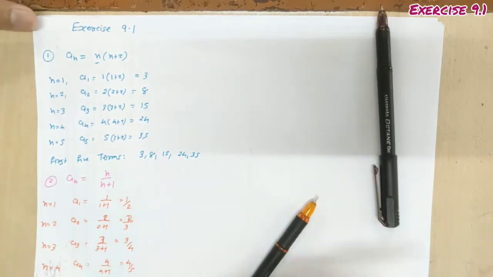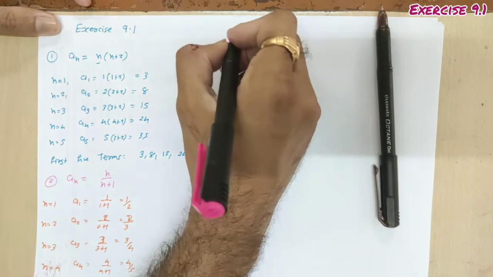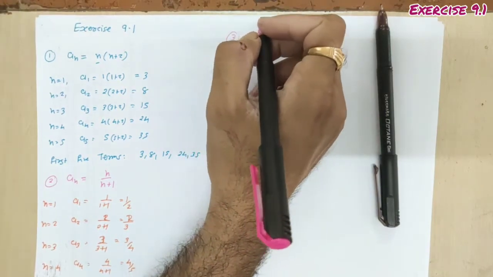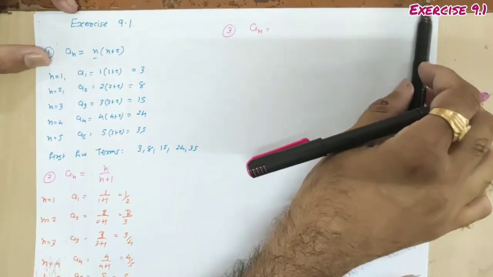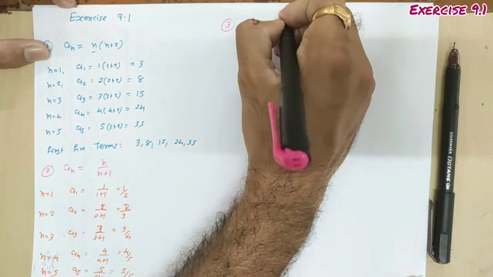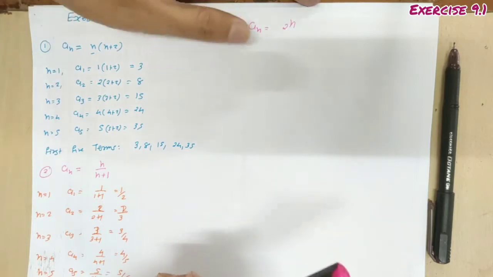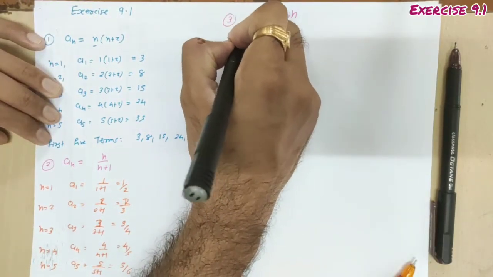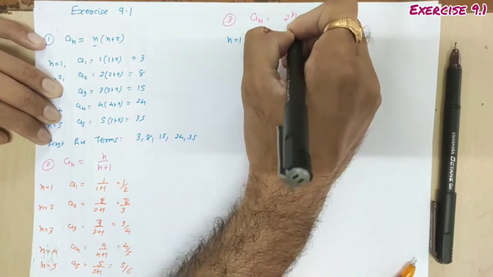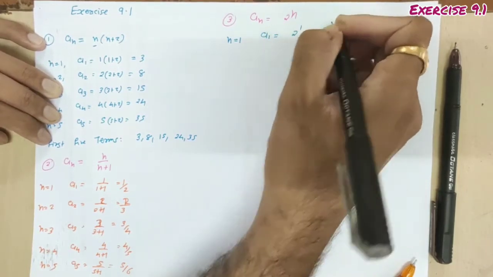Third, given a n is 2 raised to n. What will happen here? Take n equal to 1, so we are getting a1. a1 is 2 raised to 1, 2.